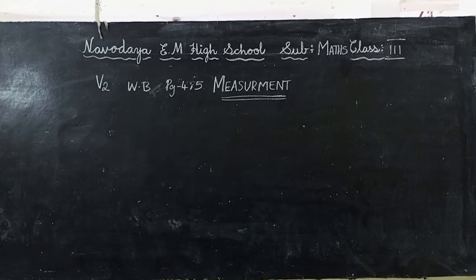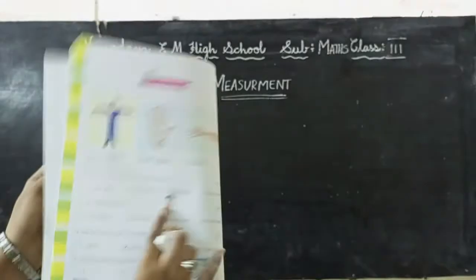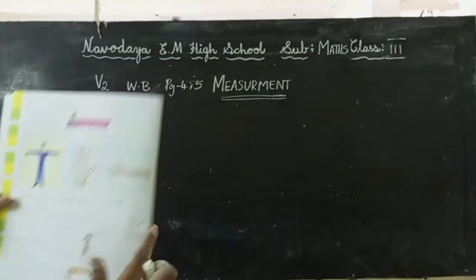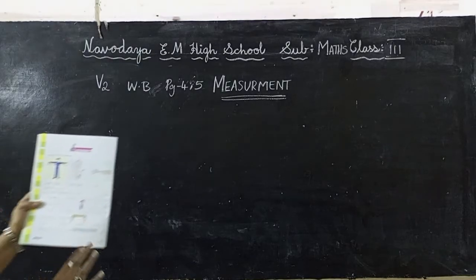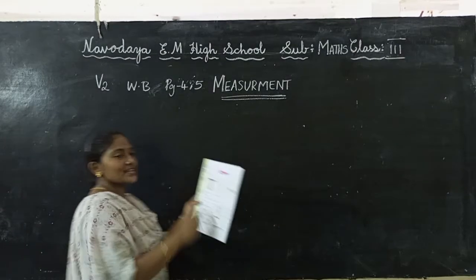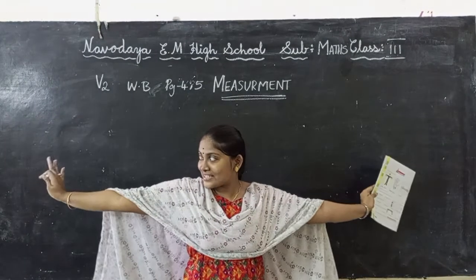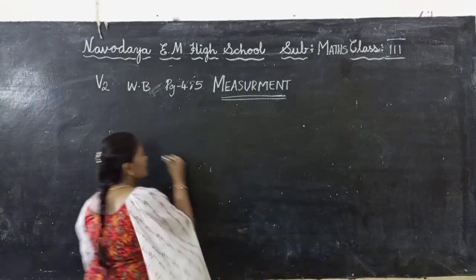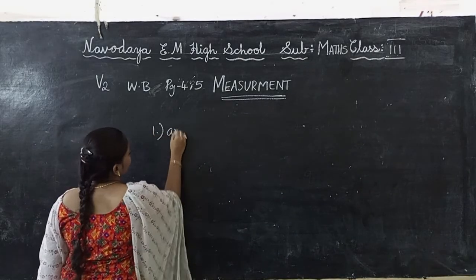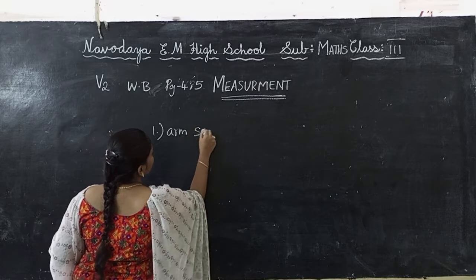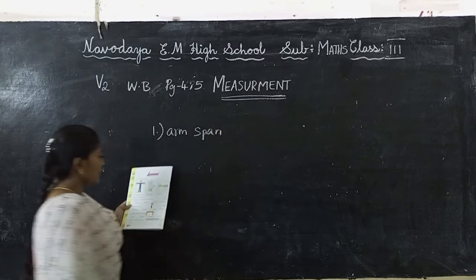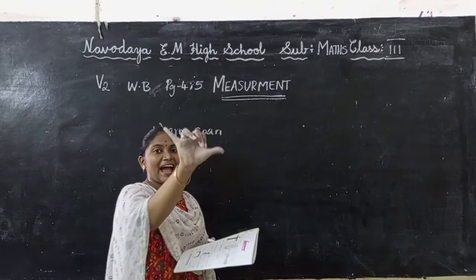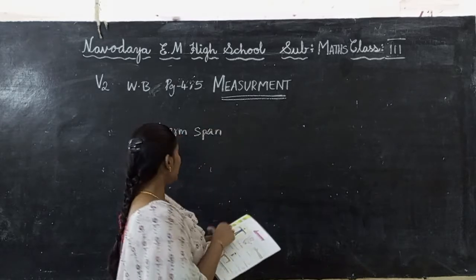All of you take out your volume 2 workbook, page number 4. See the first one. What is this? We already told in the class. This is an arm span. So the first one is arm span. Now the next one is called hand span.